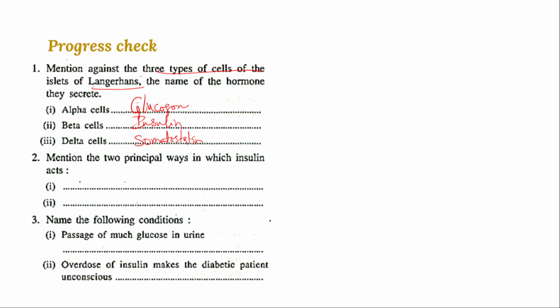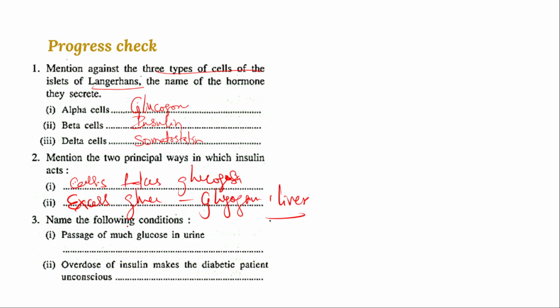It regulates the cell in taking up glucose, promoting the cell to take up the glucose, and the excess glucose is converted into glycogen and stored in the liver.